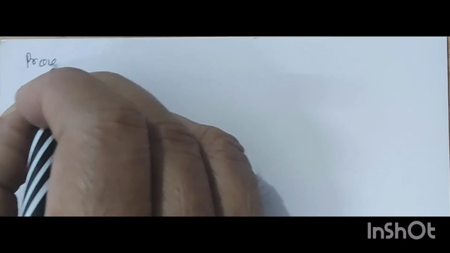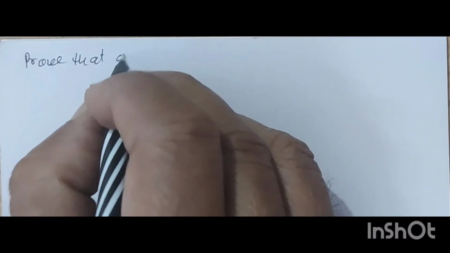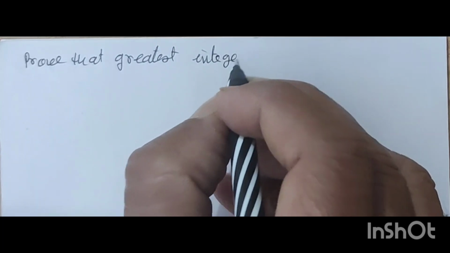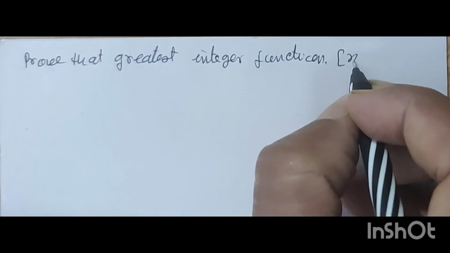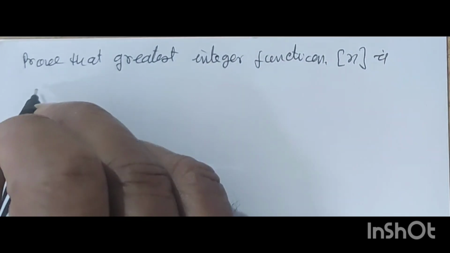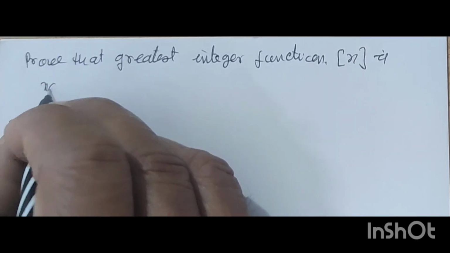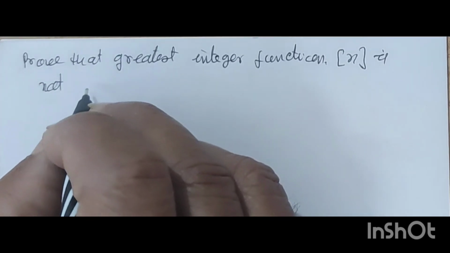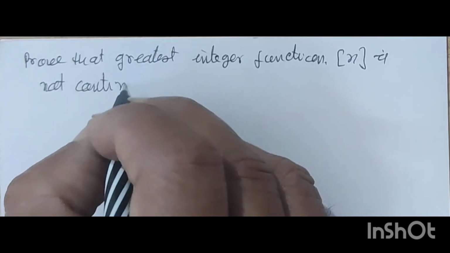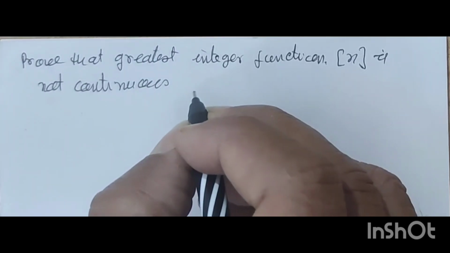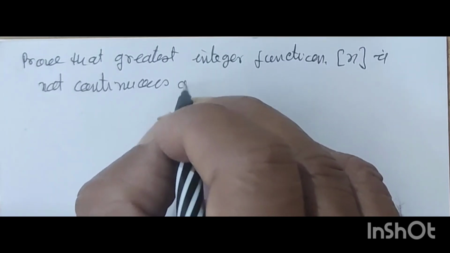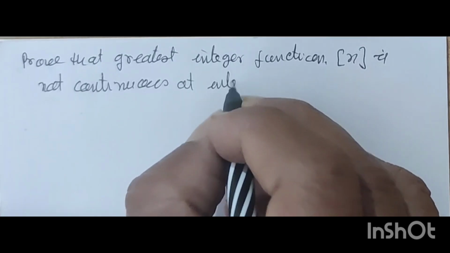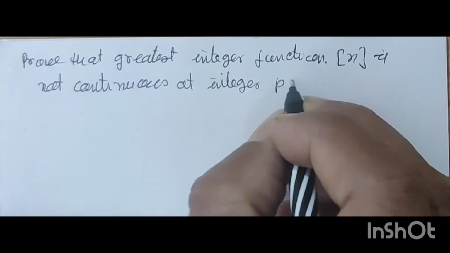Prove that the greatest integer function is not continuous at integer point.